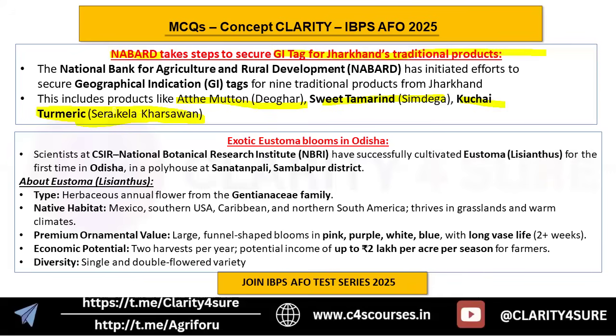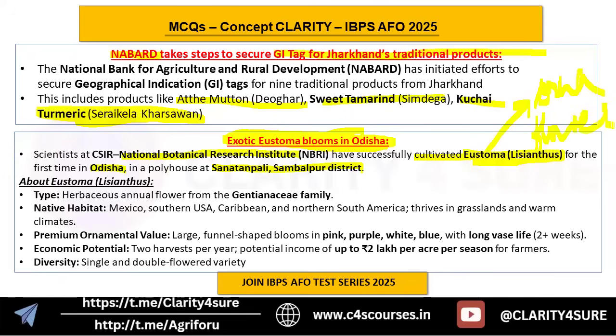Next comes exotic eustoma blooms in Odisha. What do you understand by eustoma? Scientists at the CSIR National Botanical Research Institute have successfully cultivated eustoma, which is Lisianthus, for the first time in Odisha, in a polyhouse at Sanatanpalli, Sambalpur district. Eustoma or Lisianthus is a flower crop, an ornamental flower crop.